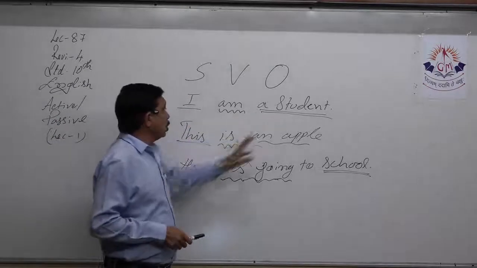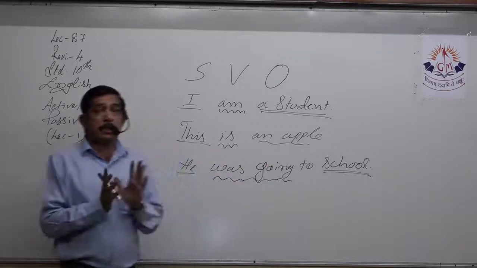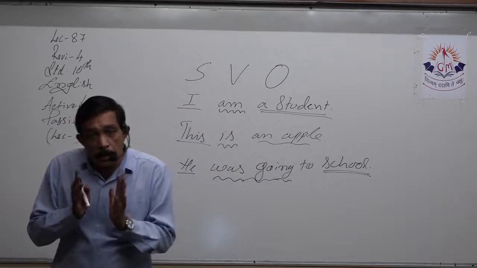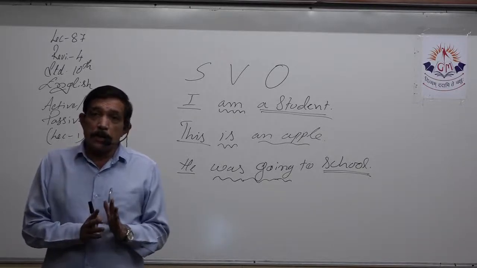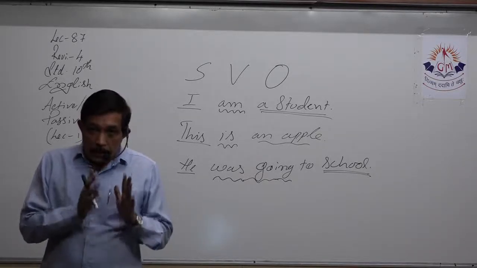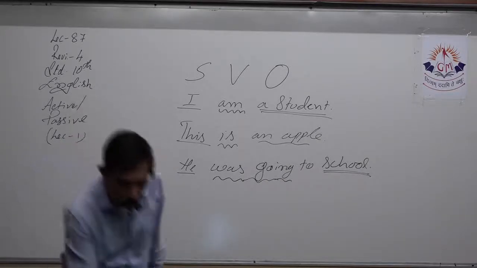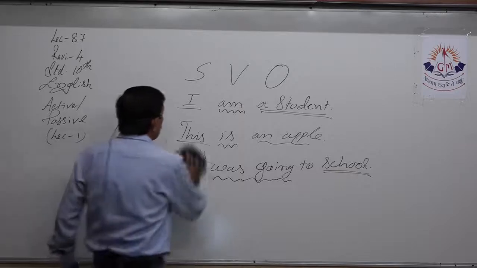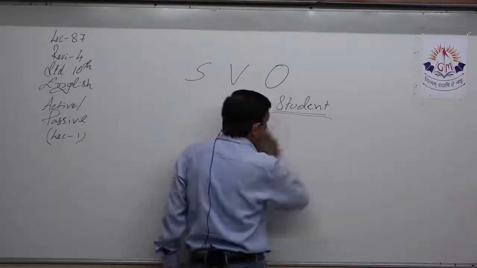I am a student. This is an apple. He was going to school. This is the SVO format, and this is the voice, where the subject is the doer of the action. Yes? The subject is the doer of the action. Then we say that this is an active voice.